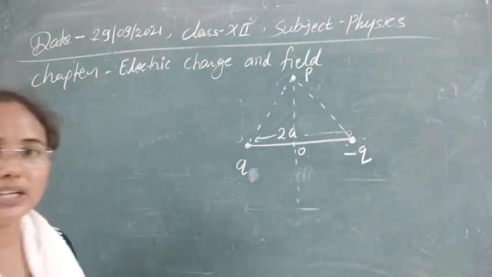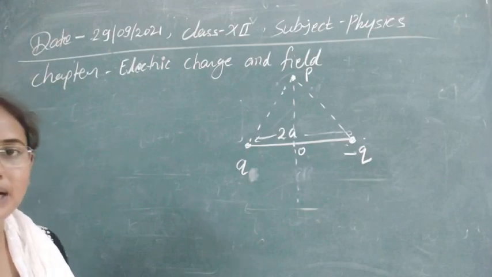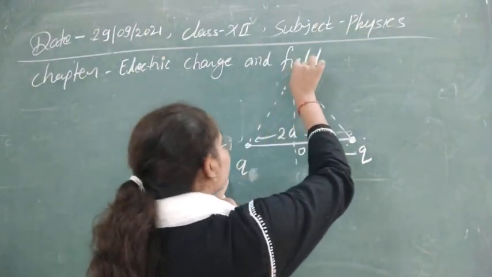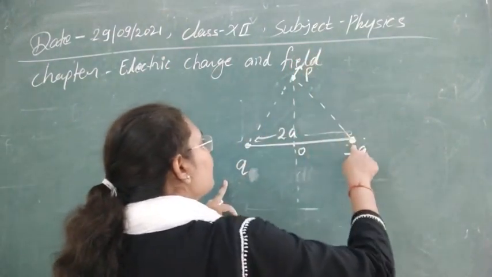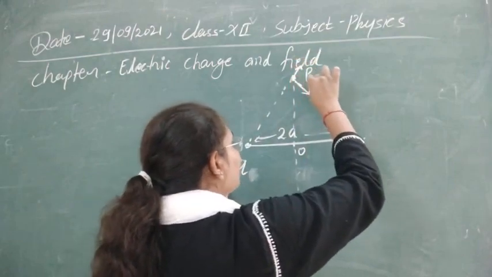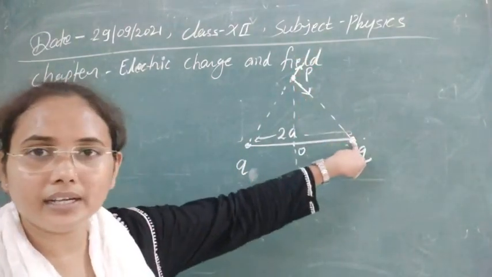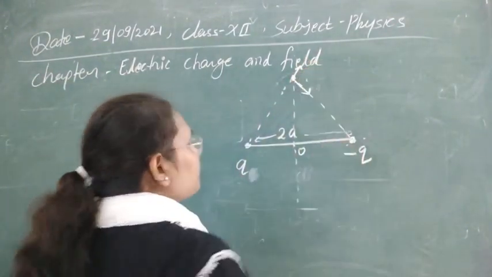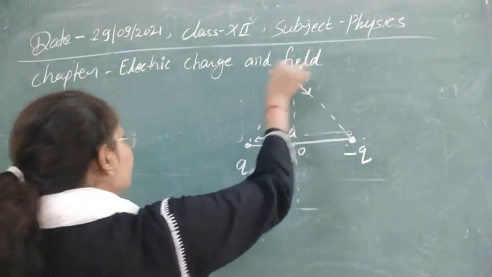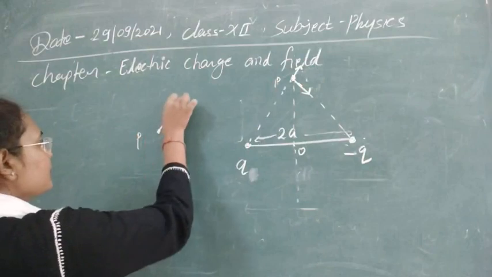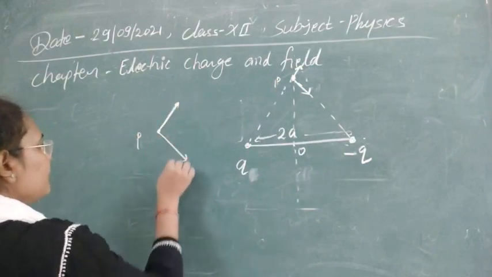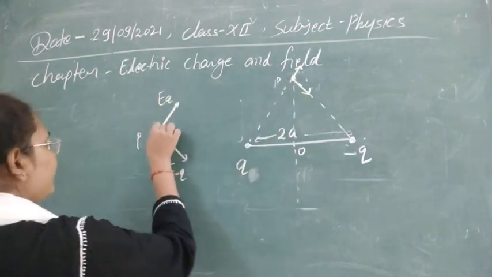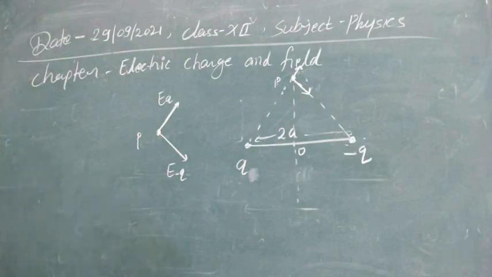Electric field direction we can make by using the concept of electric field lines. They originate from positive charge, so for a positive charge the direction will be away from it, and for negative charge they terminate, so it will be towards the negative. So this is the direction of the two fields here. I am writing point P here, and this is one of the vectors and this is the second vector. This is the direction of E minus Q, and this is the direction of E plus Q.